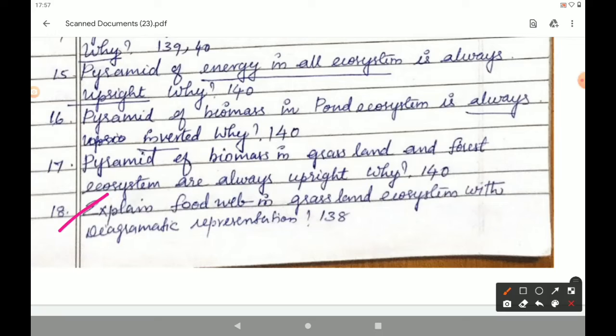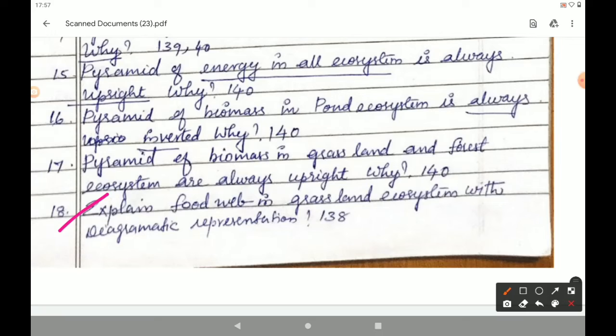In grassland ecosystem, grazing food chain is given on page number 138 under the heading food chain, under the heading grazing food chain. The main source of energy for the grazing food chain is the sun. From there you open the bracket till the end of the paragraph, food from secondary consumer. The diagram for this question is given in figure 7.4, diagrammatic representation of grazing food chain. You have to draw that one.